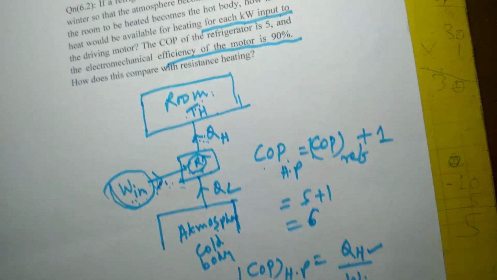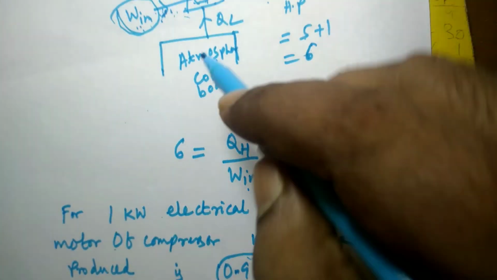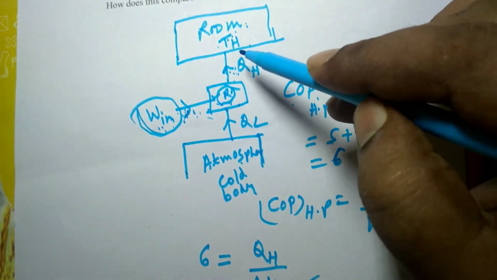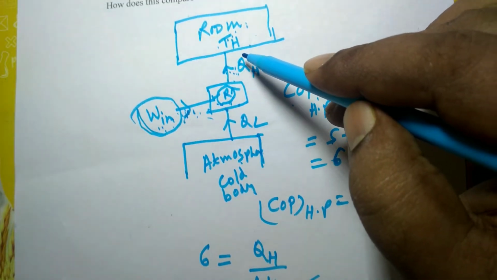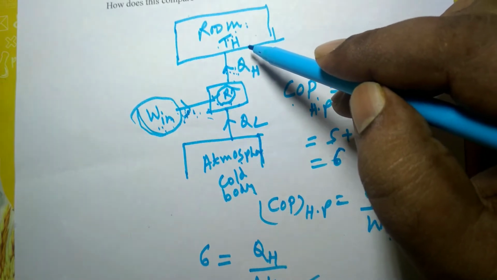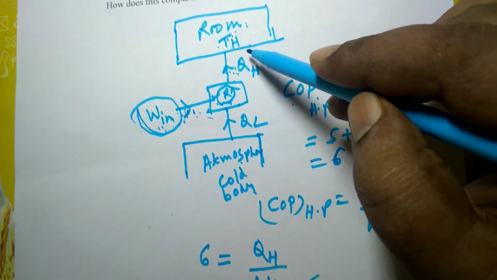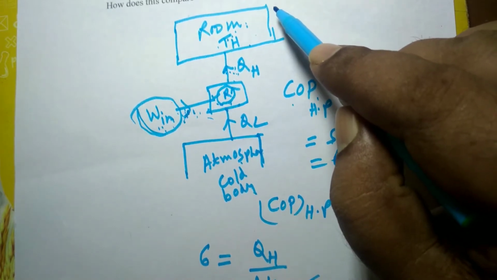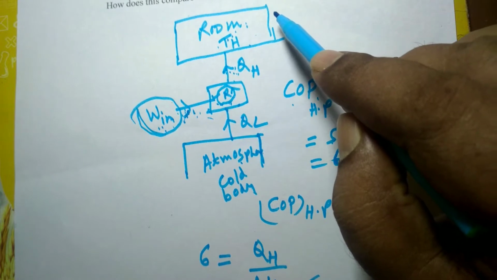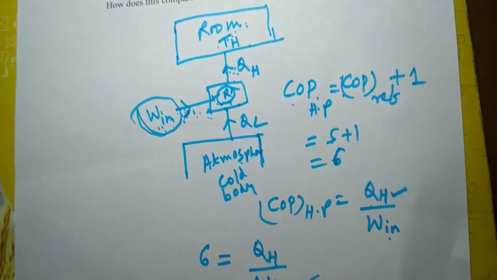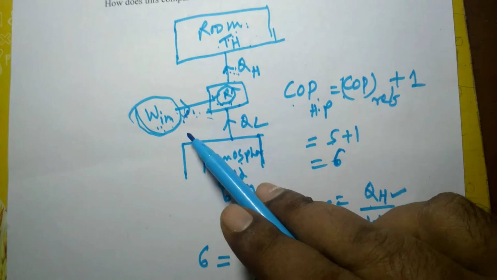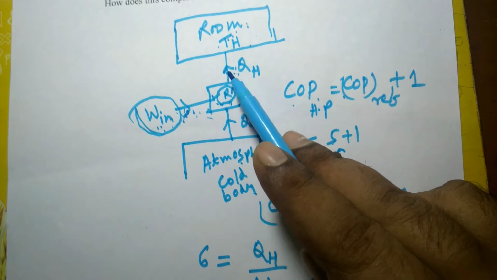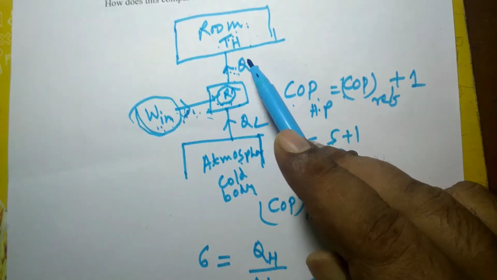will be 5.4 kilowatt. On the other hand, if we use direct heating, resistance heating for the room, if we supply 1 kilowatt electrical energy to a heater, the heat energy produced will be the same 1 kilowatt only. So if you use heat pump instead of the resistance heating, there will be a huge thermodynamic advantage, because ये केस में अगर हम 1 किलोवाट इलेक्ट्रिकल एनर्जी दे रहे हैं, द हीट प्रोड्यूस्ड इज 5.4 किलोवाट. हीट अवेलेबल फॉर हीटिंग द रूम इज 5.4 kilowatt.